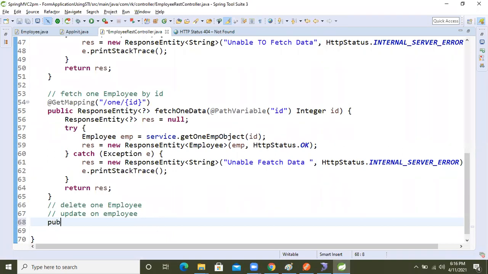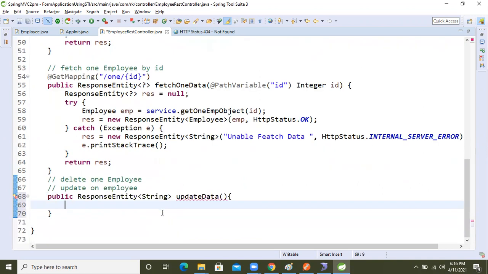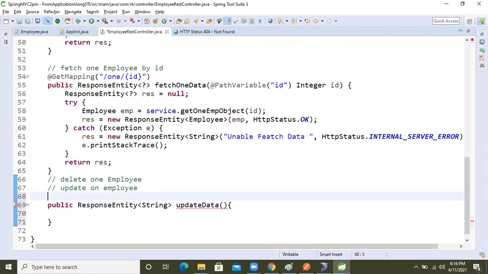So public ResponseEntity, here take String, no need to take another. Update data. Okay, fine. Now guys, update the data. Here what I'm going to do is add @PutMapping, the put mapping annotation.